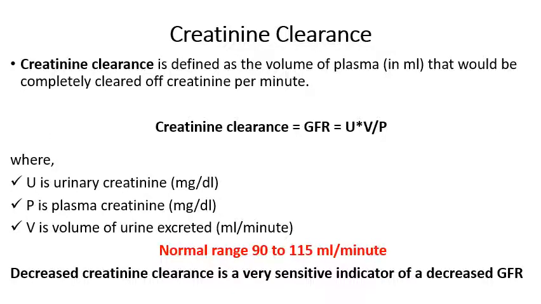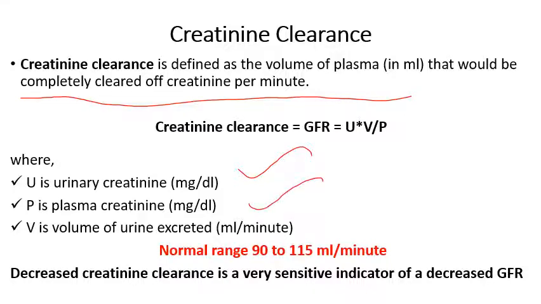Now, going to creatinine clearance, the definition is: the volume of plasma in ml that would be completely cleared of creatinine per minute. Again, the equation is C = UV by P. U is urinary creatinine in milligram per deciliter, P is plasma creatinine in milligram per deciliter, and V is the volume of urine excreted in ml per minute.